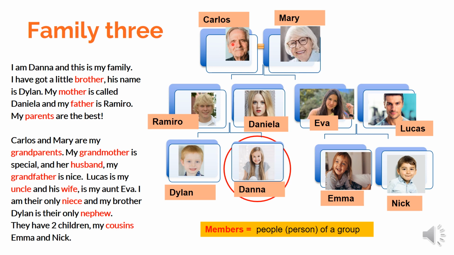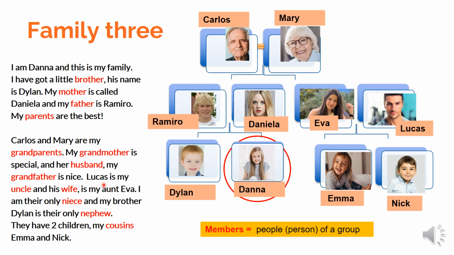Carlos and Mary are Dana's grandparents. Okay? My grandmother is special. Mary is Dana's grandmother. And her husband, my grandfather, is nice. Carlos is Dana's grandfather.